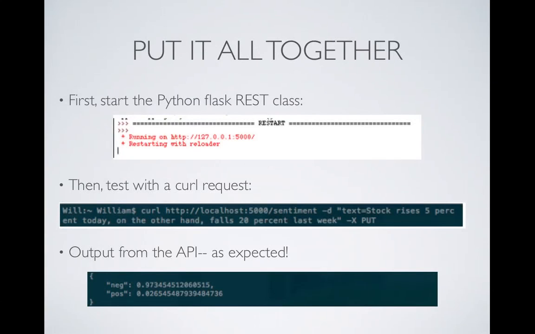That was pretty painless. I had to play around with it for a little while before I got the results that I wanted. But there are some tutorials out there that you can walk through, and I think Flask is fairly painless to use. So let's put this all together. We trained our sentiment classifier. We pickled it, we saved it.